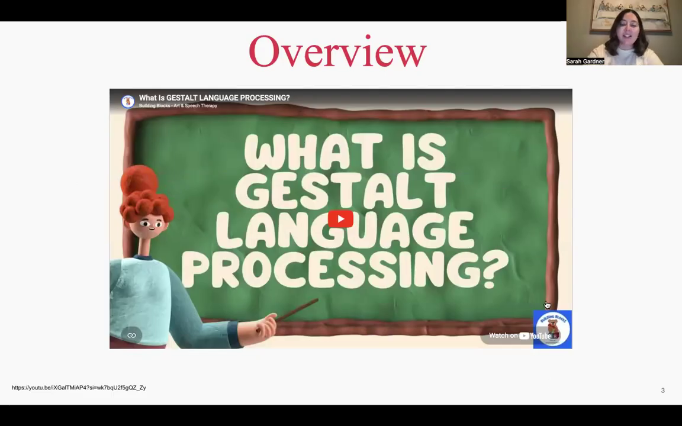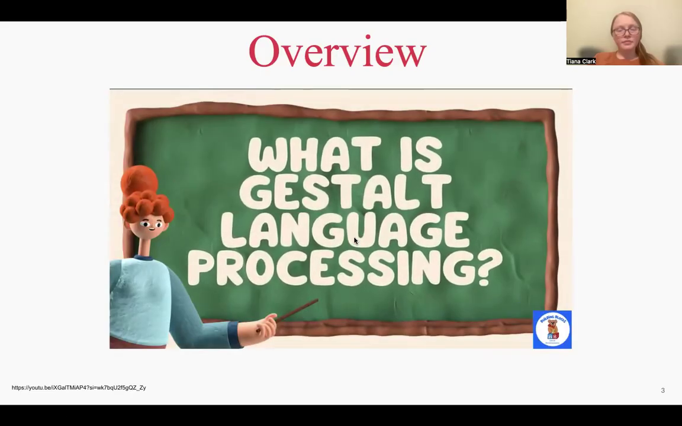Okay, and to start, this slide includes a short video that introduces the concept of Gestalt language processing. So as you watch, think about how language might develop differently for some children, especially those who may not learn language word by word, but instead in larger chunks or phrases.